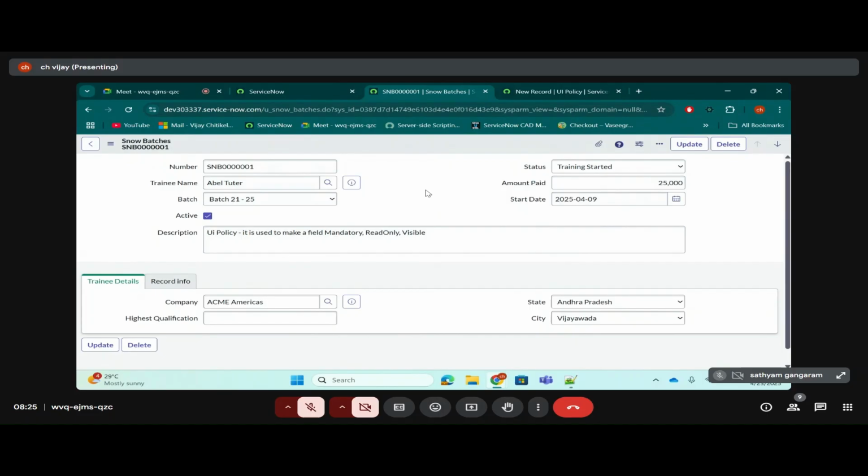Right? Are you getting the scenario or not? That's the reason I'm asking you again and again. Are you understanding the scenario or not? And you're simply saying yes. Even then, I repeated this scenario. Number should be read only. Description should be mandatory. Amount paid should be hidden. Is the scenario clear? Yes, Vijay, tell me what is the scenario now.